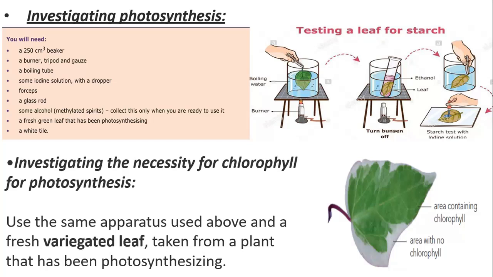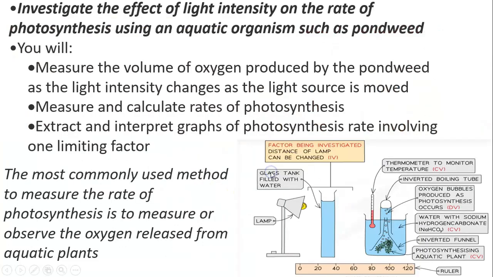And surprisingly, you will see that the blue-black color will be exactly in the same places that were originally green, but the places that were white, they will not contain any starch. And this proves that chlorophyll is very important for photosynthesis.